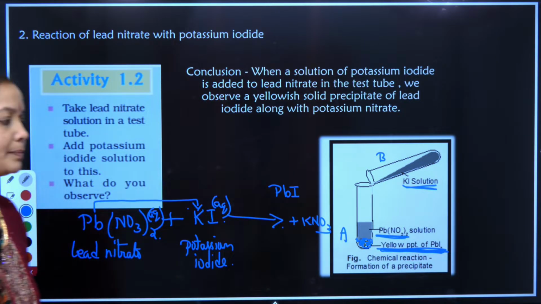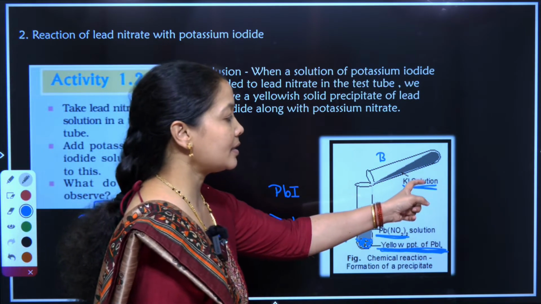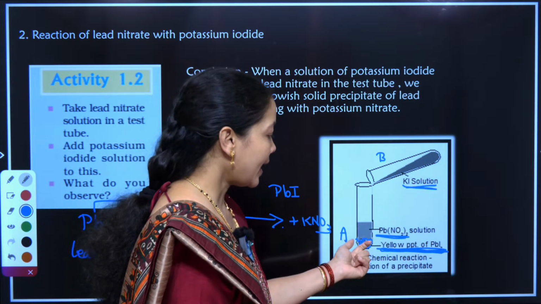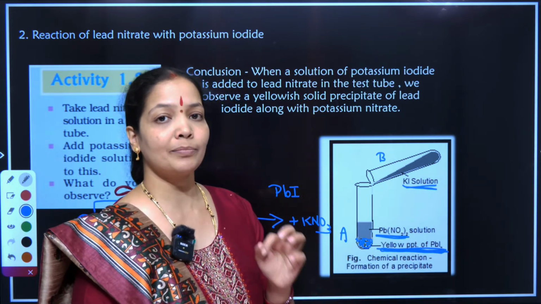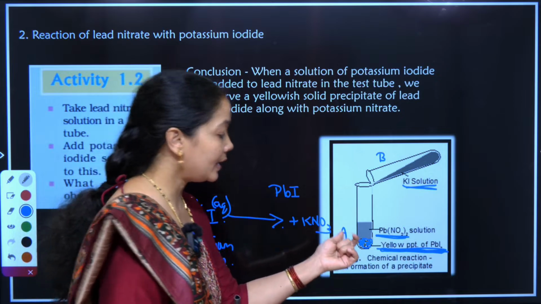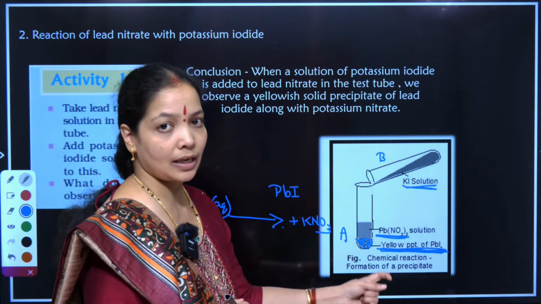Why do we call it a precipitate? This is called a precipitate because after I mix potassium iodide to lead nitrate, I can see that this substance is not at all mixing up with the solution. This is the leftover residue which is there and has a change in its color also.